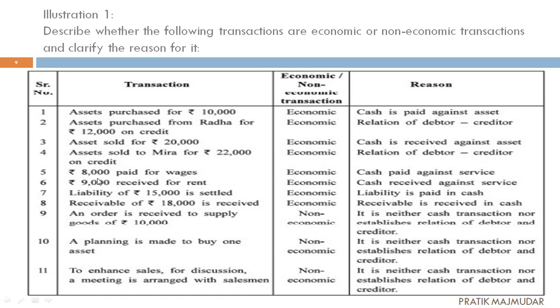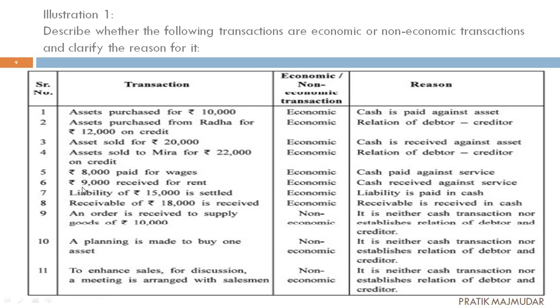Okay. Fifth one, paid wages of rupees 8,000. We have paid wages of 8,000 rupees. We have already discussed the difference between wages and salary. The person who does the physical work is paid wages. The remuneration we give to the person who does the mental work is considered a salary. So again this is an economic transaction, as we have paid cash for the services. This is considered a service. Here we haven't exchanged any goods or assets.